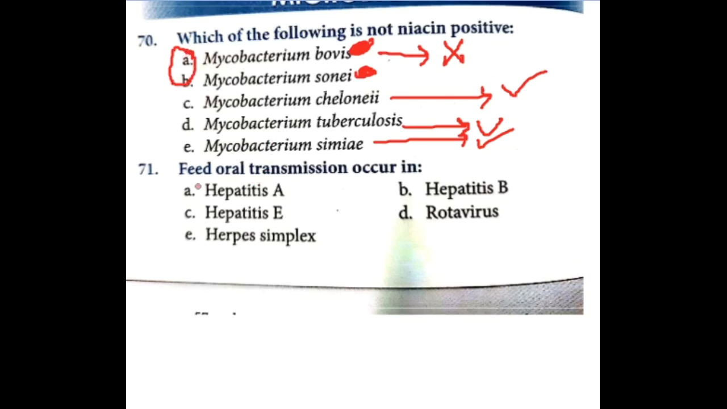Next question. Feco-oral transmission is seen in hepatitis A, hepatitis E and rotavirus. Hepatitis B is transmitted through blood, whereas herpes simplex is by droplet infection.